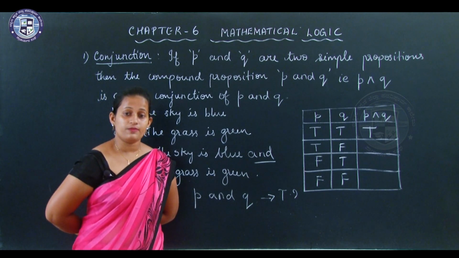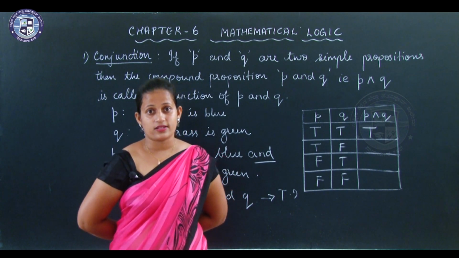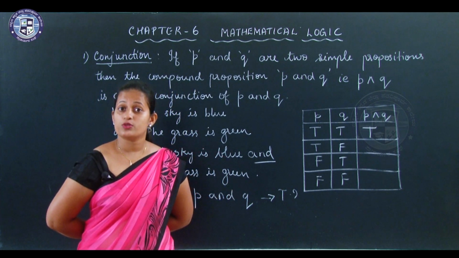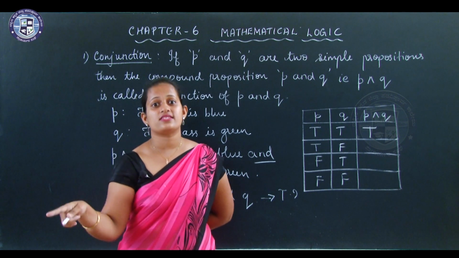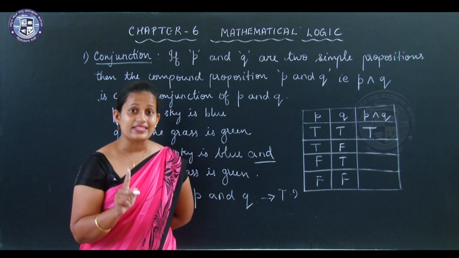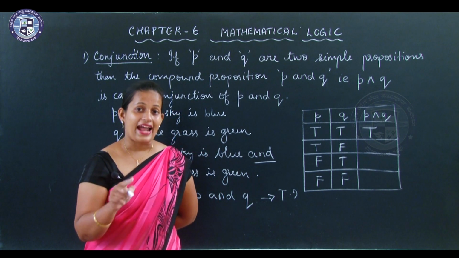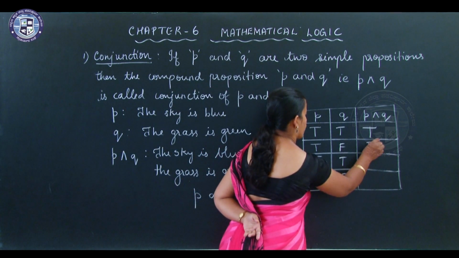Do you agree with me? I am using the word and. You will not agree with me. When the connecting word is and, and any one part is false, then this becomes false.